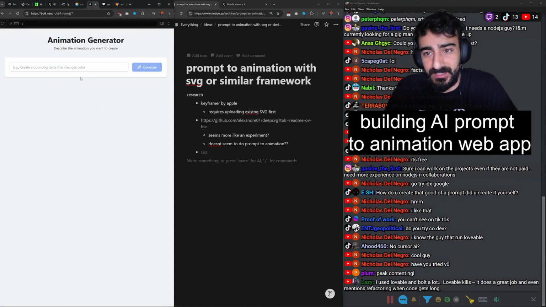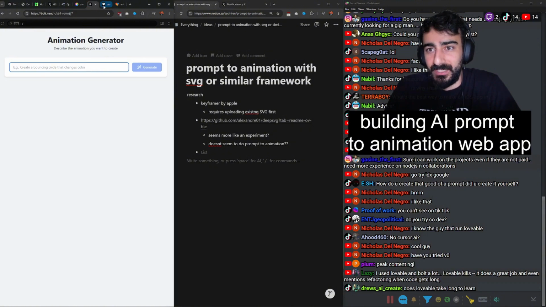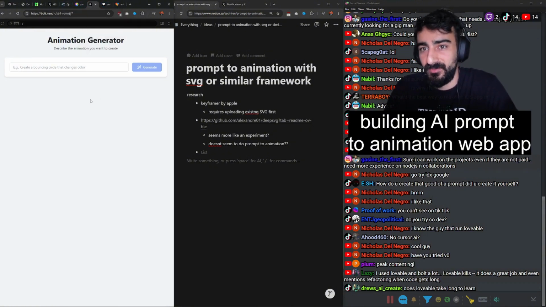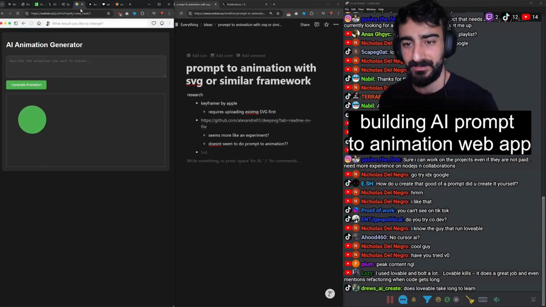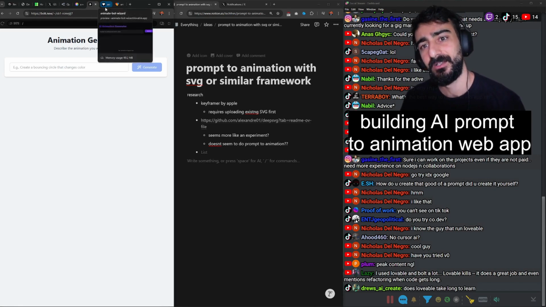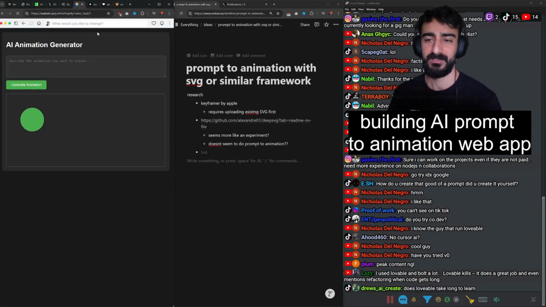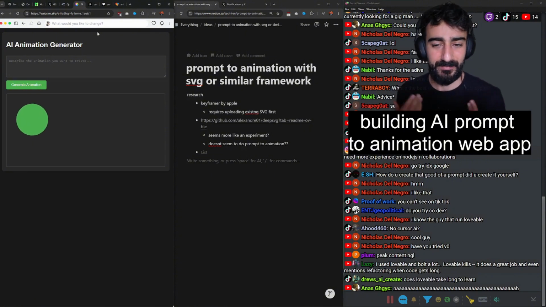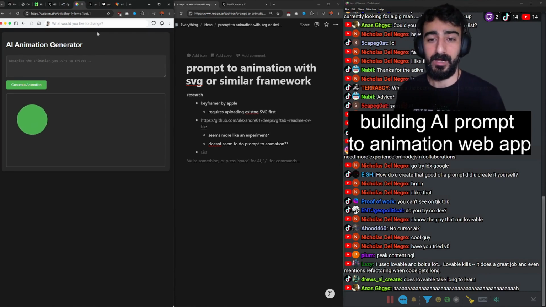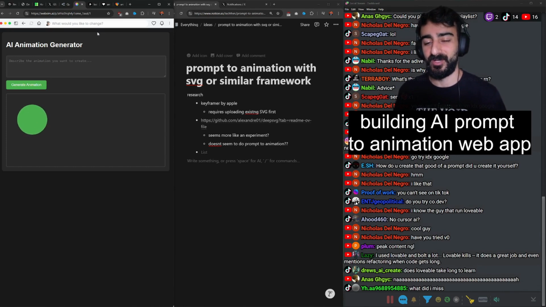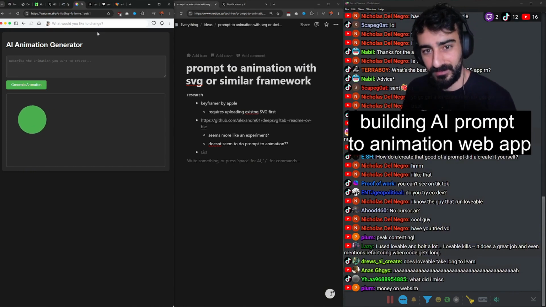Bolt doesn't have a canvas, but that doesn't really matter at the start. I mean, all we need is the text input. So I guess we'll test them all with a very simple prompt. And I don't know, what do you guys think? Do you think it'll work first try, first prompt, zero shot? I think definitely not because we didn't even give it an API key. So there's no way for it to call the OpenRouter. So I guess you can kind of blame that on me. I didn't give us an input field for the OpenRouter API key. But it is something that a very smart person would know to put. It should, because obviously it won't work without an API key.